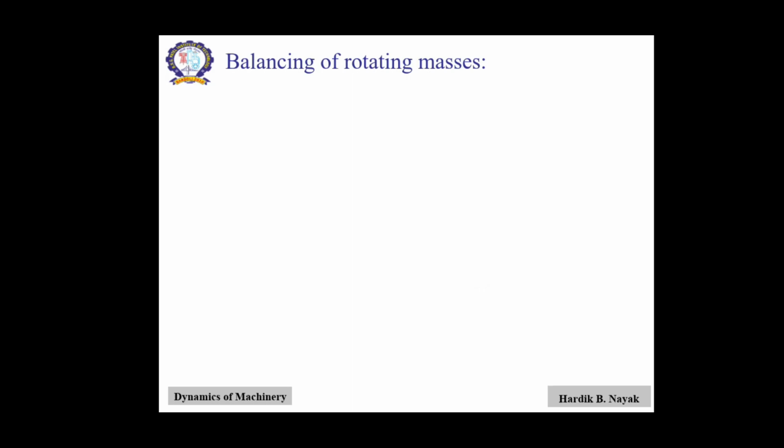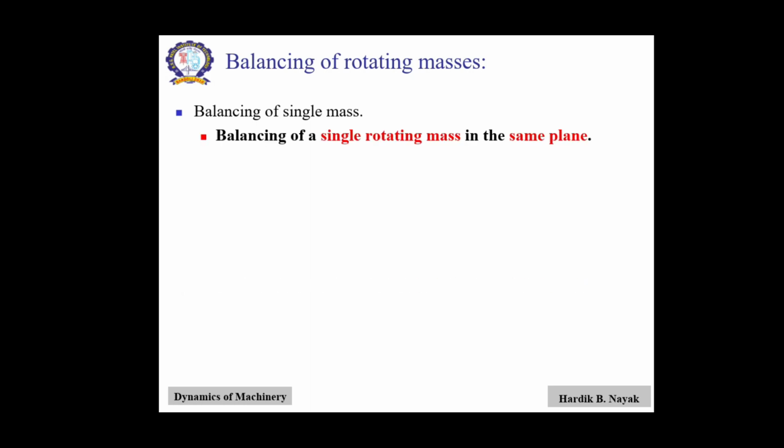Today I am going to cover one more important topic of chapter Balancing of Rotating Masses. Here you can see the different balancing rotating mass methods. First, balancing of single mass.